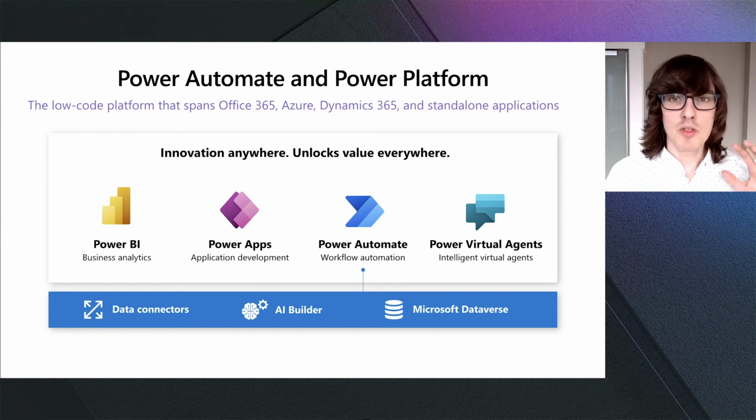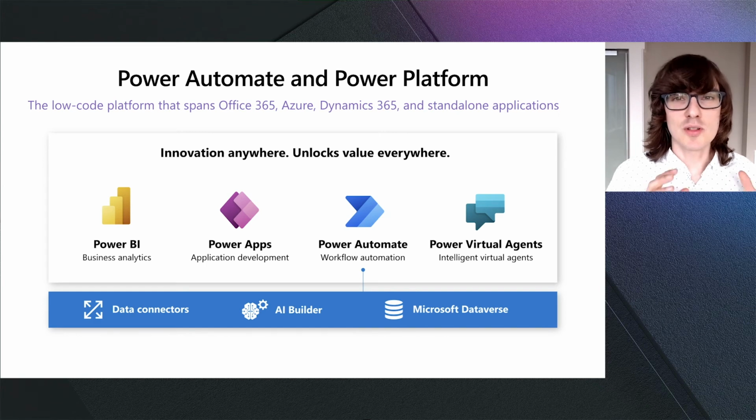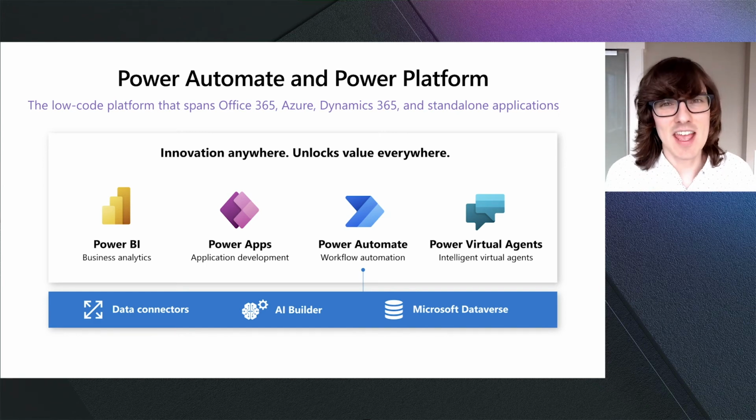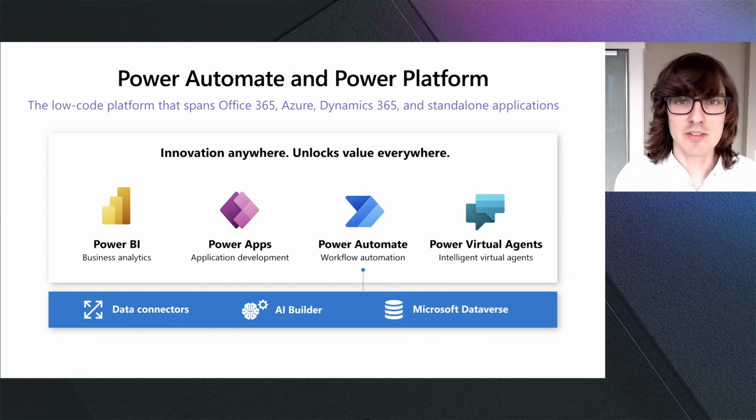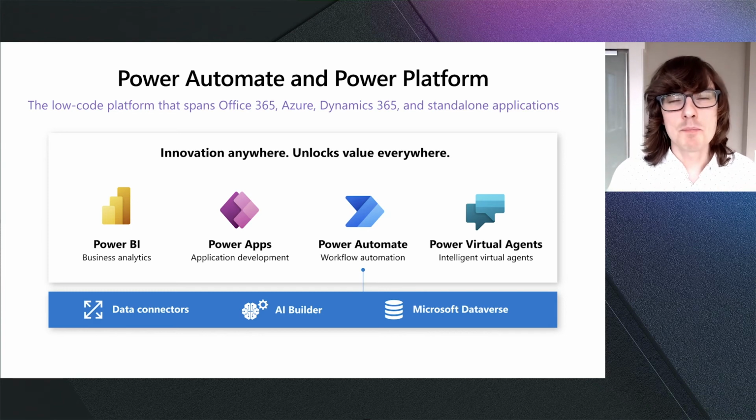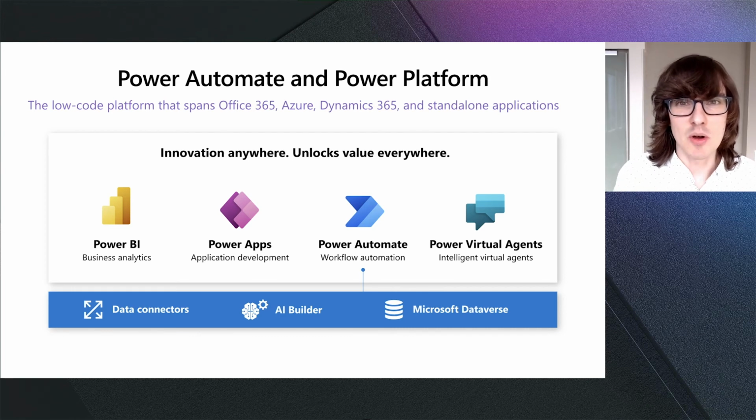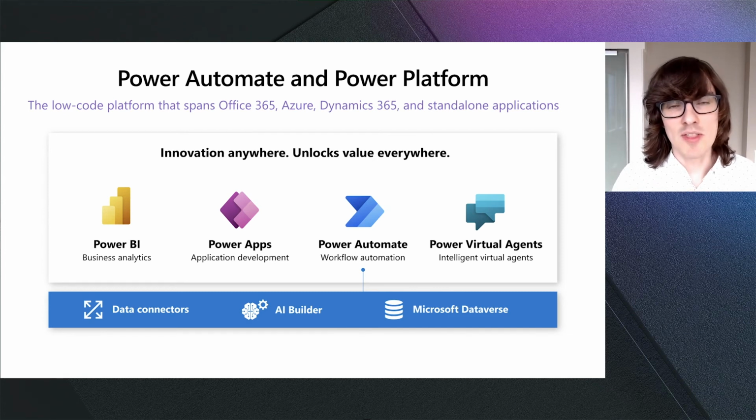For example, with Power BI, you can use the low-code capabilities to get dashboards and reports to analyze the data of what's going on inside of your business. With Power Apps, you can build rich web or mobile applications. And in doing so, you can create tailored experiences unique for your organization. Again, without writing a single line of code. That's the commonality here, bringing these pieces together.